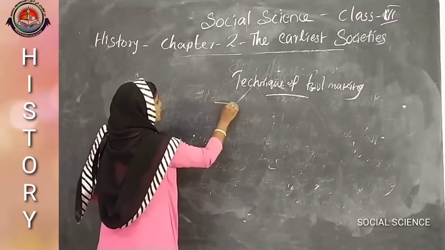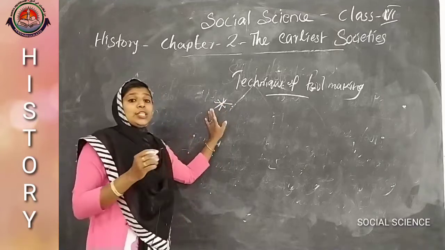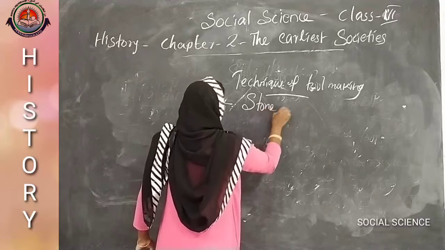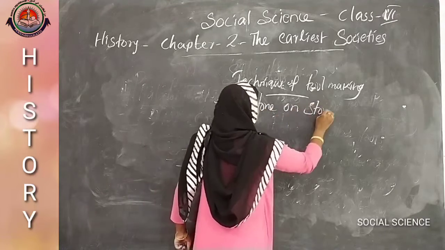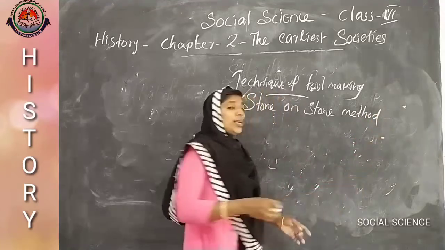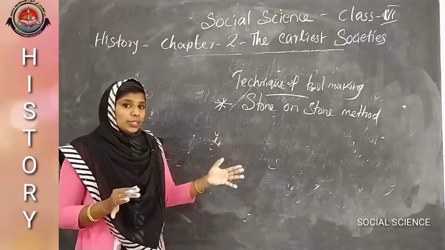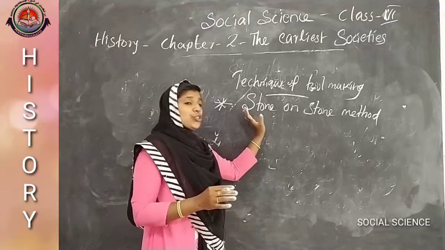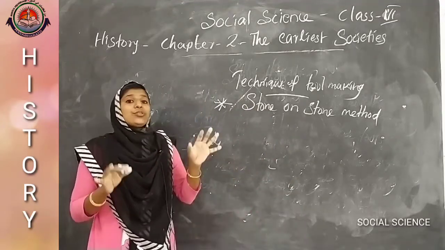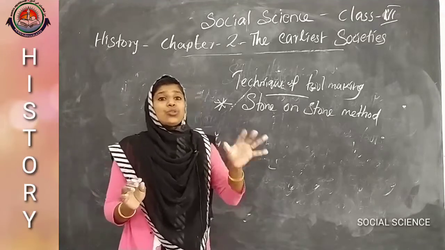Here the method they followed is the stone on stone method. What is it? That means the tool is made from stone, that is, the material is stone and the produced material is also stone. That is the stone on stone method.